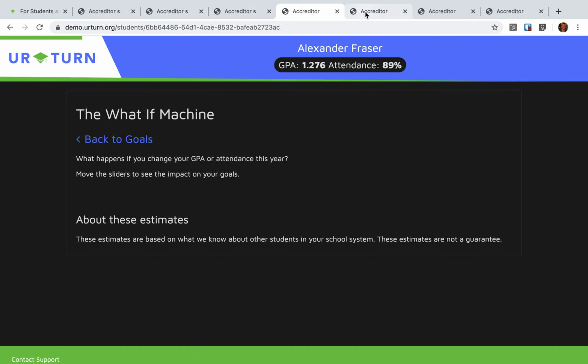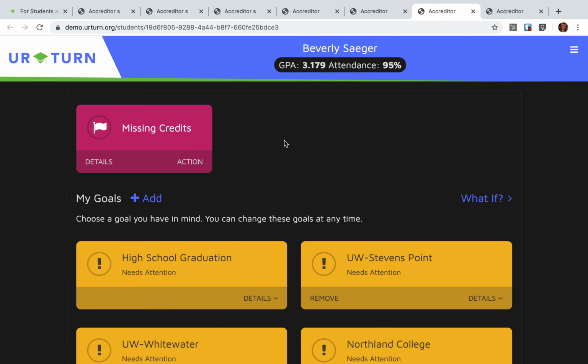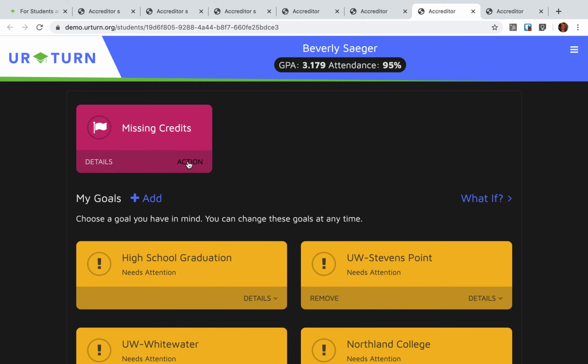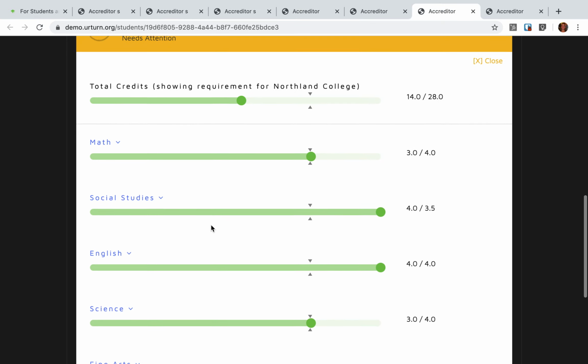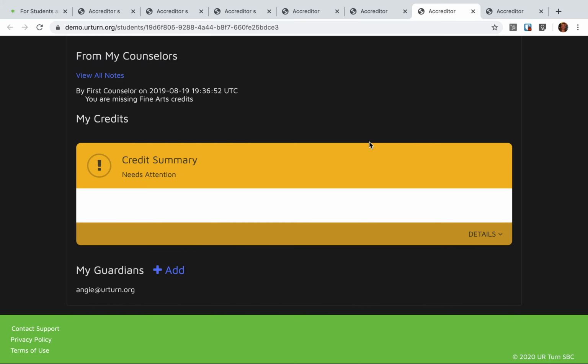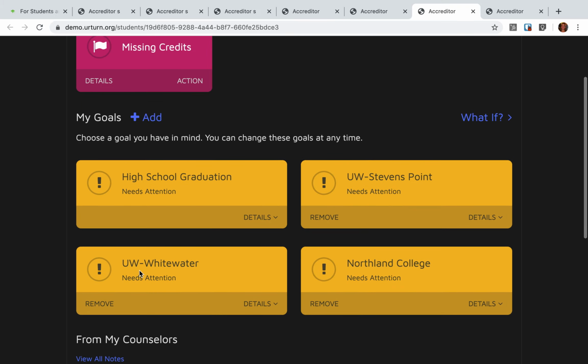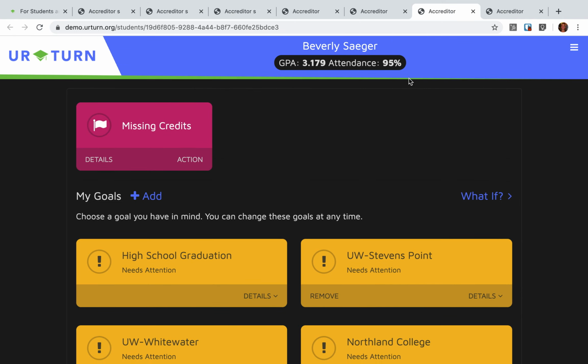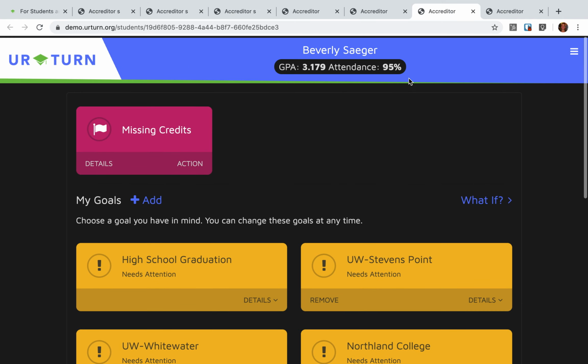I'll show you other instances in which a student may be missing credits. In Beverly's case, she again is also given a heads up, and she can move down to her credit summary, and she sees that she's missing a fine arts credit. So that's what's putting her off track of graduating high school and being eligible for these schools, these post-secondary institutions, even though her GPA and her attendance are in great shape. So Beverly needs to work on finishing that fine arts credit.